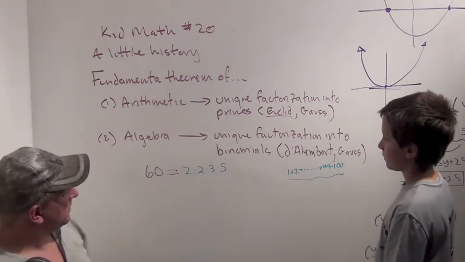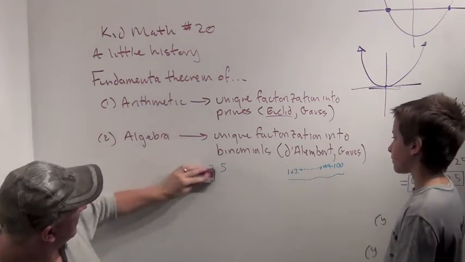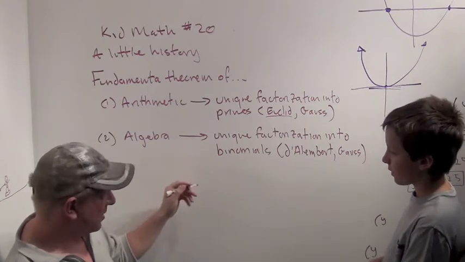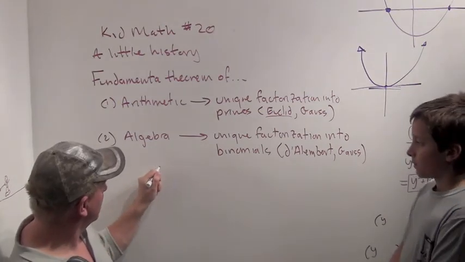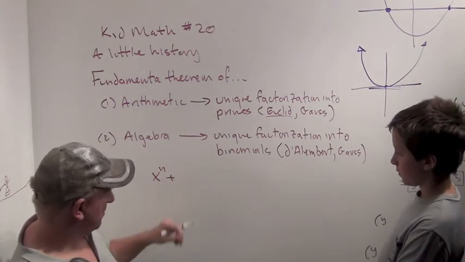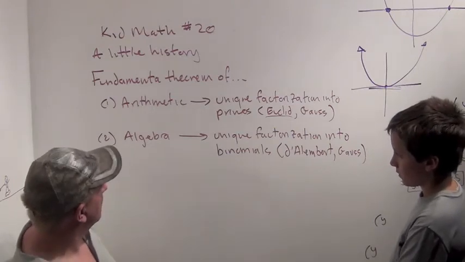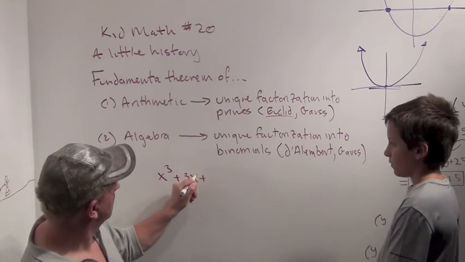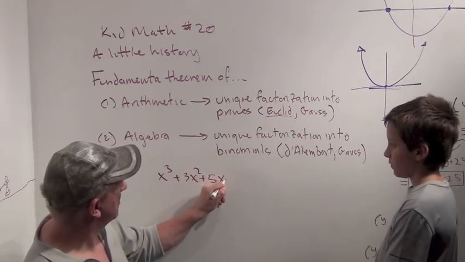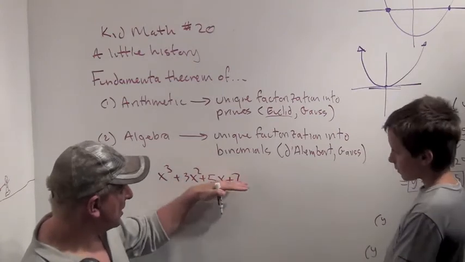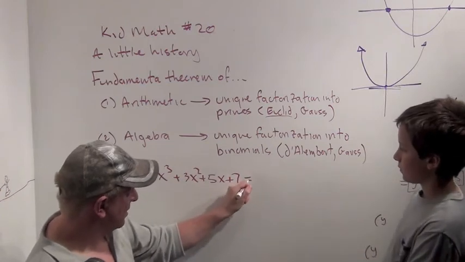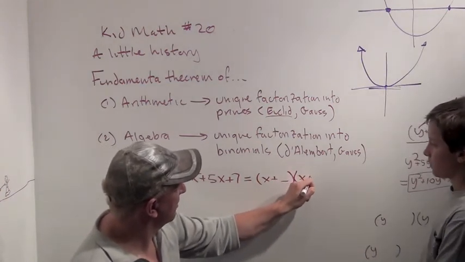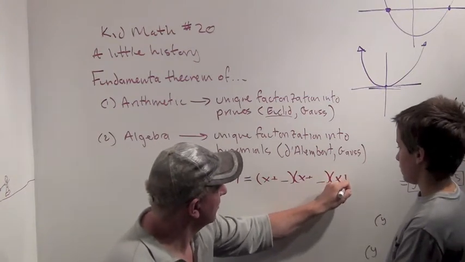the Fundamental Theorem of Algebra. And that says, if you take a polynomial, and we've been studying x squareds, it turns out to be true for anything, something like x cubed plus 3x squared plus 5x plus 7, that there's a unique factorization of this into x plus something, x plus something, x plus something.